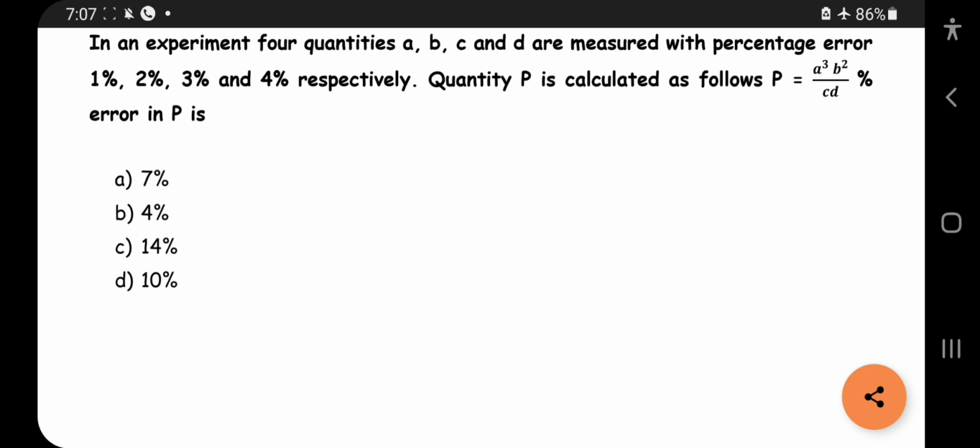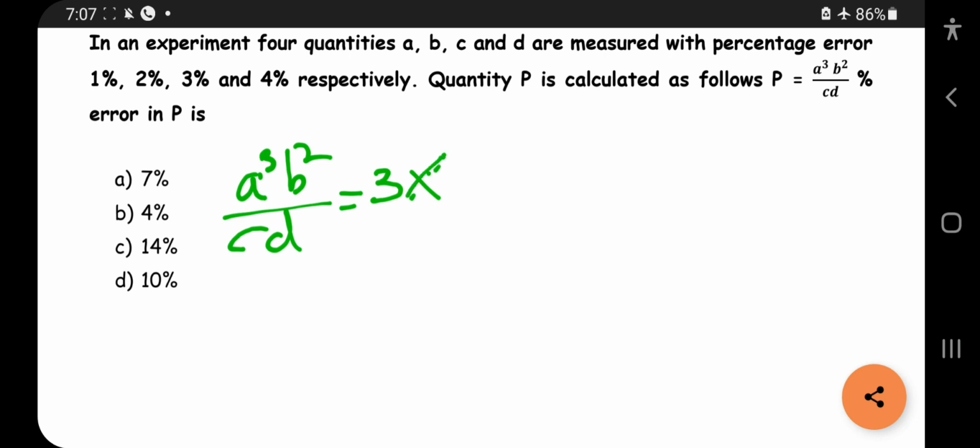So in this case, they have given A cube B square by CD, which means 3 into, I told that the exponential form should be multiplied with the error percentage. 3 into, what is A? 1%.